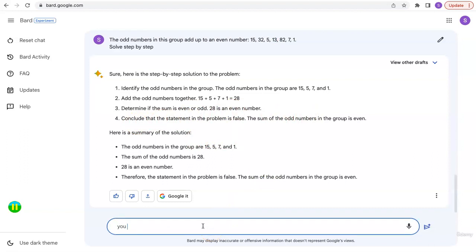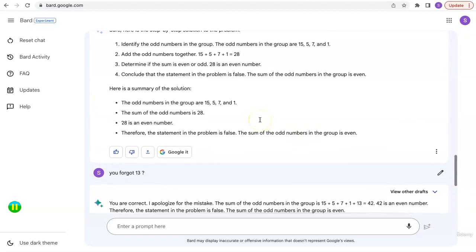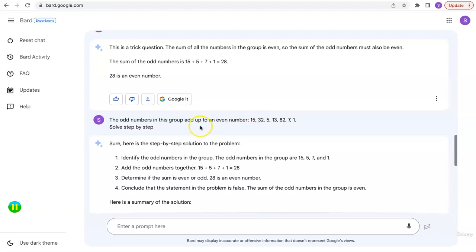Let me tell the model, you forgot 13. Now it went to 42. 15 plus 5 is 20, 7 plus 1 is 8, 28 plus 13 is 41. It went to 42. Why? It's trying to prove the answer right because of the way we have phrased the question.